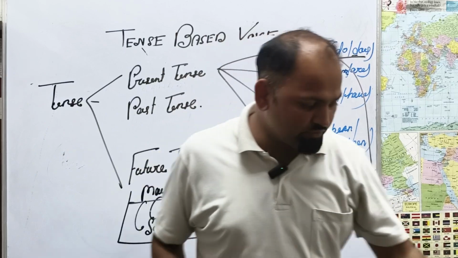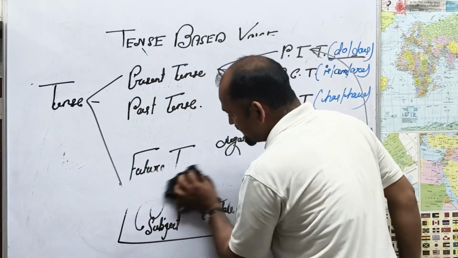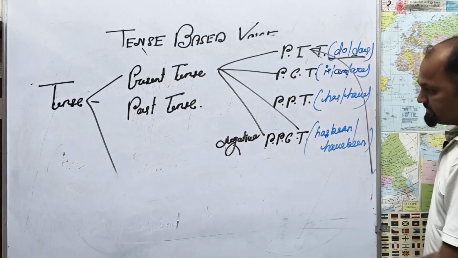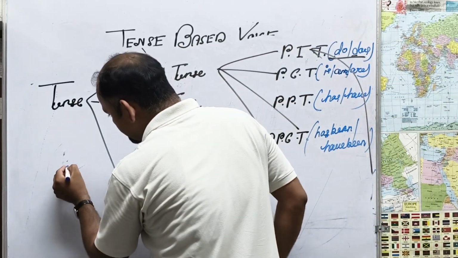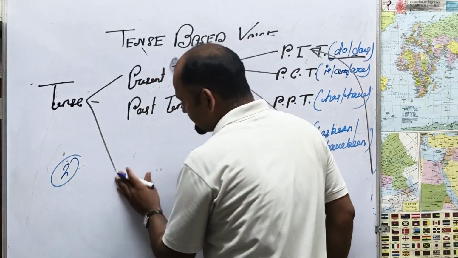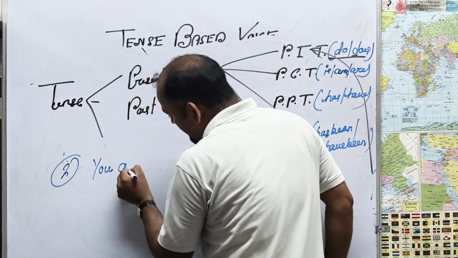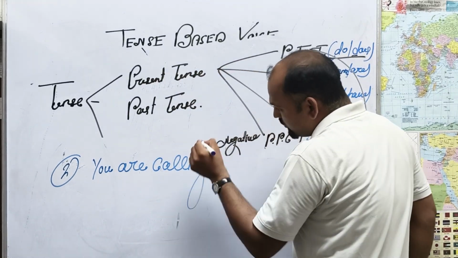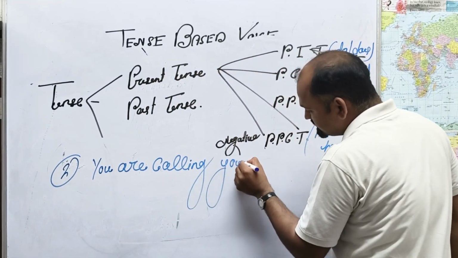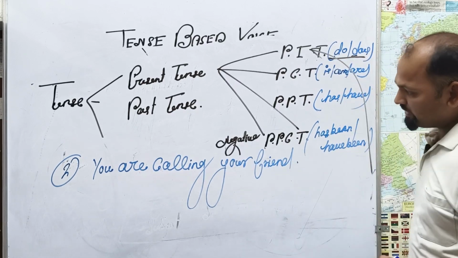Second example, it is the best for you. You have to look here. Example number two: You are calling your friend.